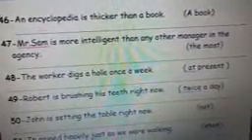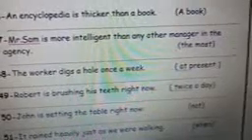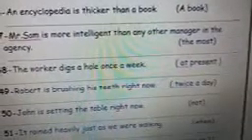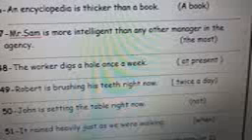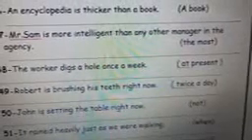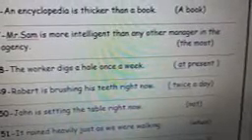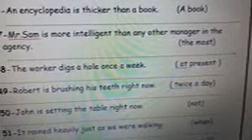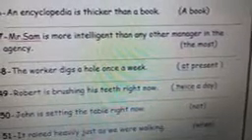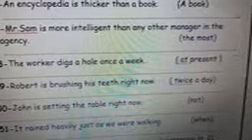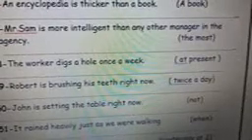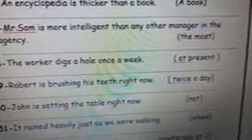Number 47. Mr. Sam is more intelligent than any other manager in the agency. Use the most. Mr. Sam is the most intelligent manager in the agency. 48. The worker digs a hole once a week. Use at present. The worker is digging a hole at present.